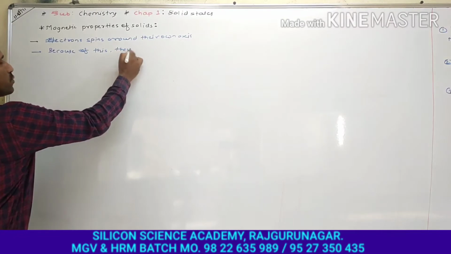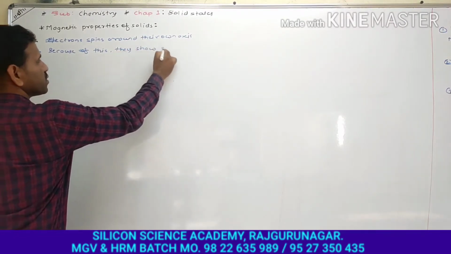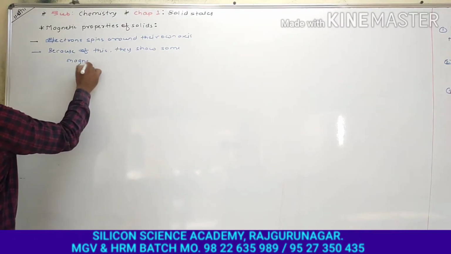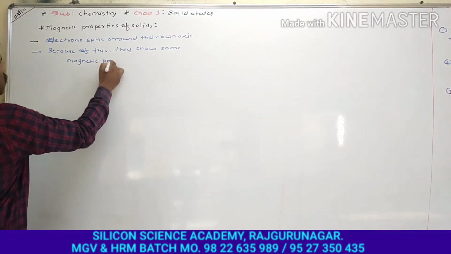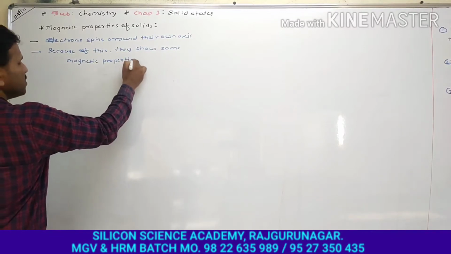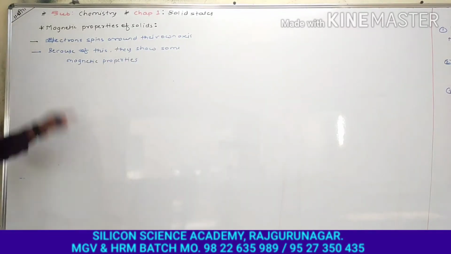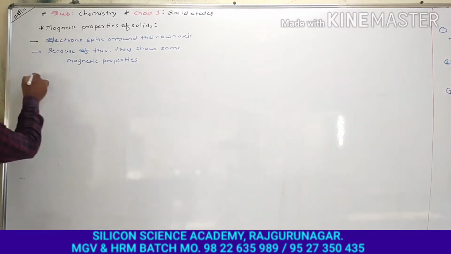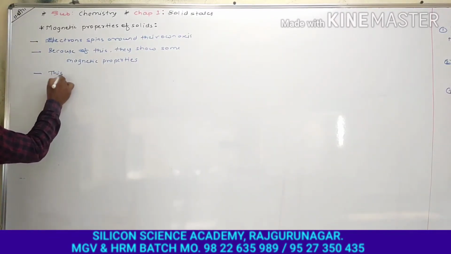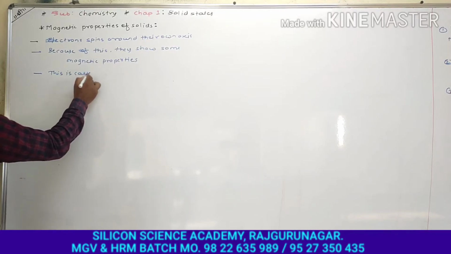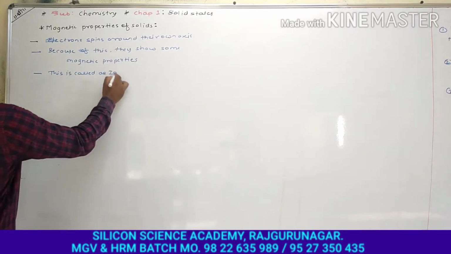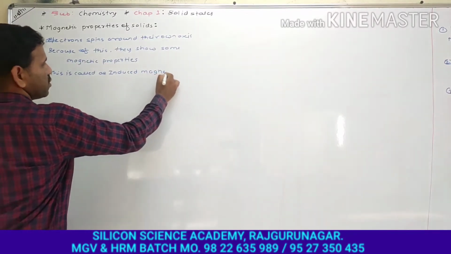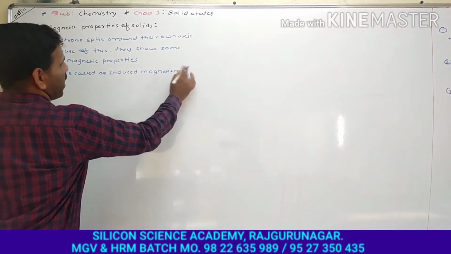they show some magnetic properties. Solids show some magnetic properties because of the spins of the electrons. This is called induced magnetism.